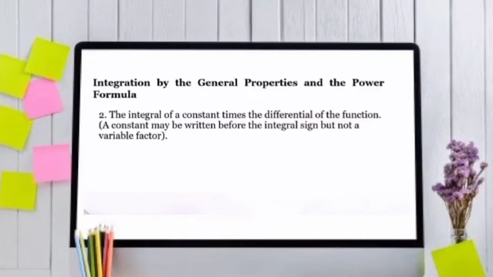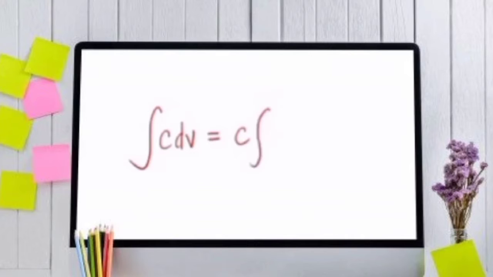Number 2, the integral of a constant times the differential of the function. The constant may be written before the integral sign but not a variable factor. So, if we have this, the integral of c dv, it says here in property number 2 that the constant may be written before the integral sign, but not a variable factor.